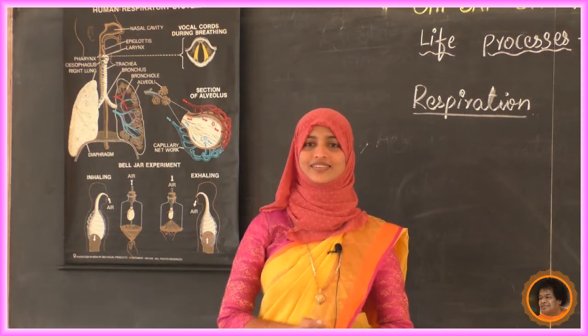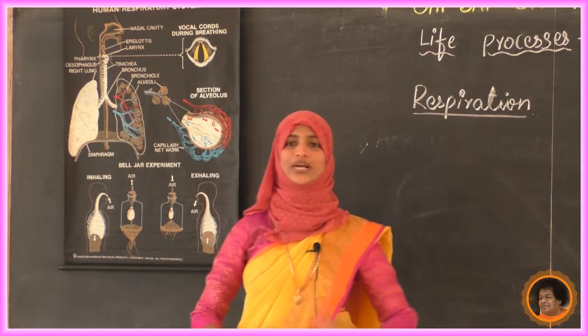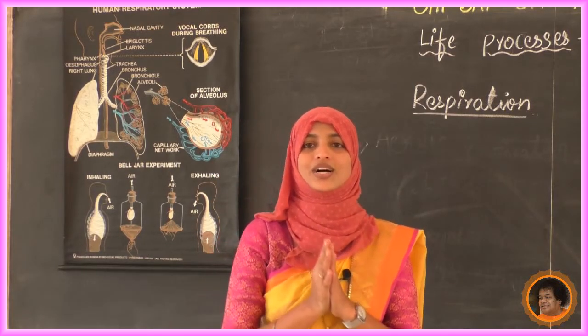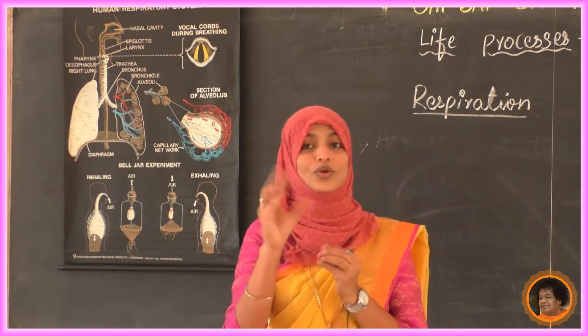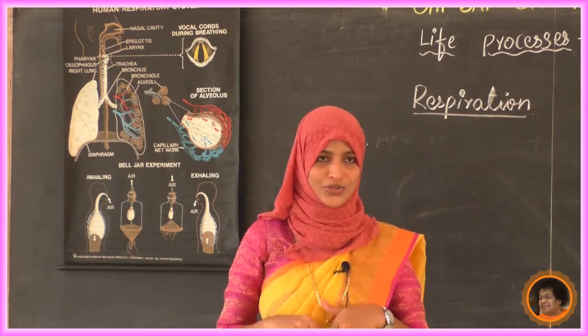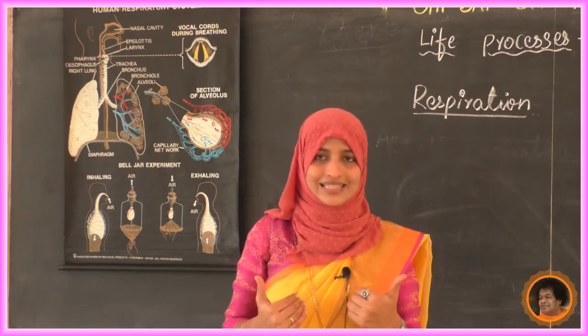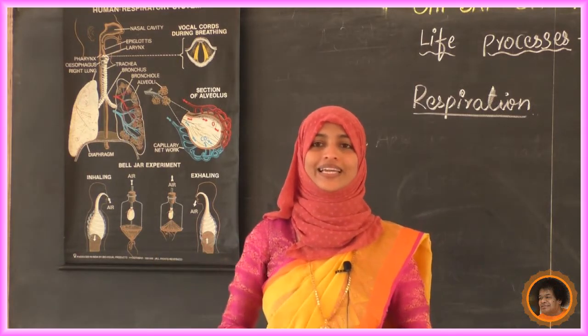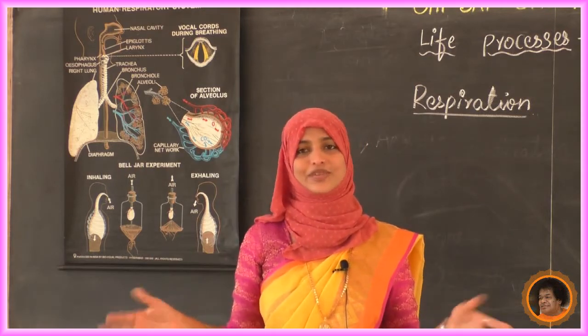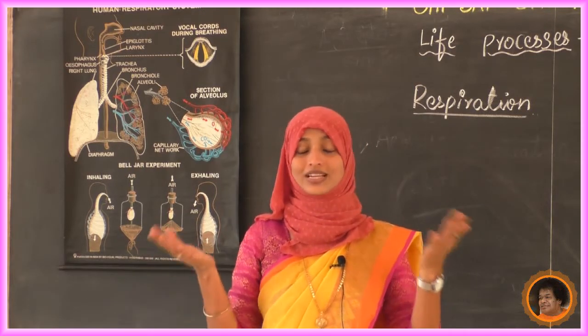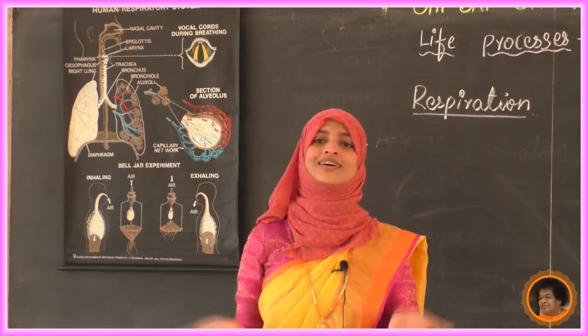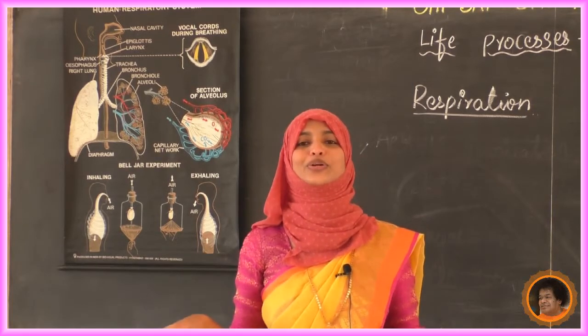Now we will discuss where it starts. From the nose. From the nose we inhale oxygen or other gases. We are not filtering, we are taking all gases: carbon monoxide, dust particles, everything we are going to inhale.